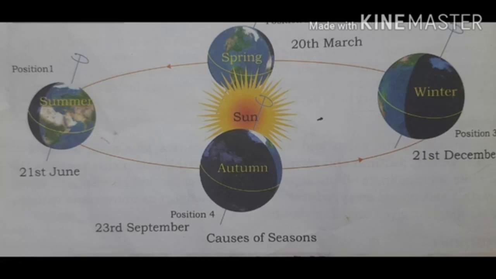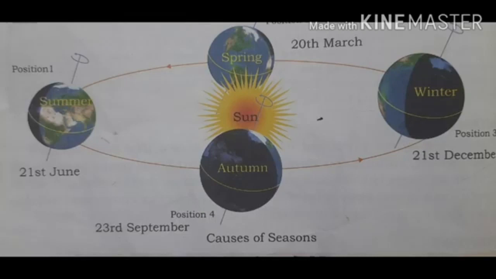Children, you see just the opposite in the southern hemisphere: the longest day is December 21st and the longest night is June 21st.